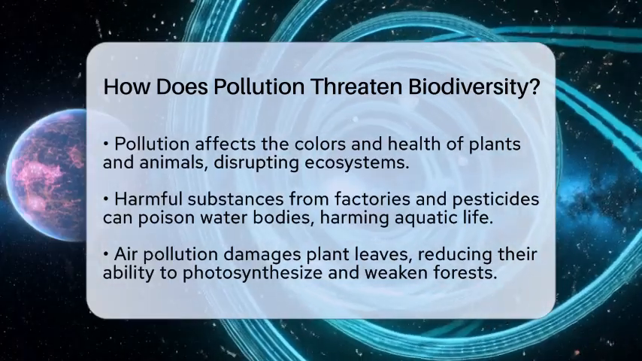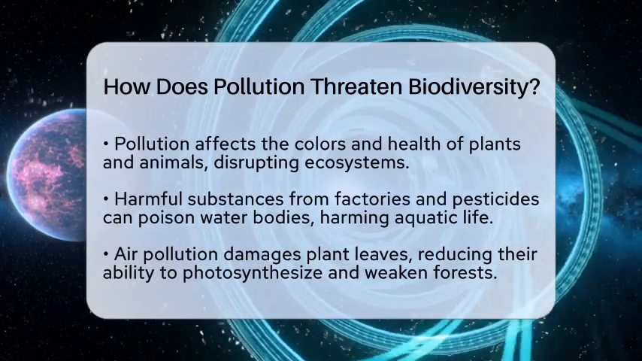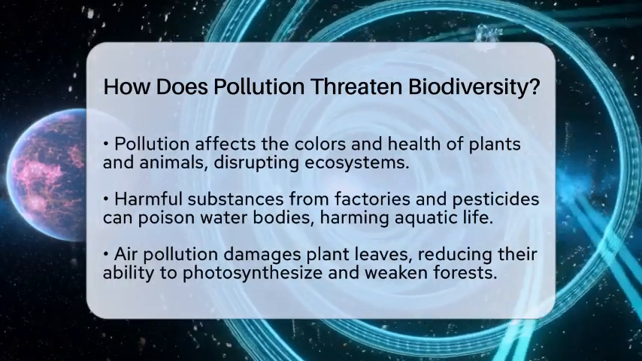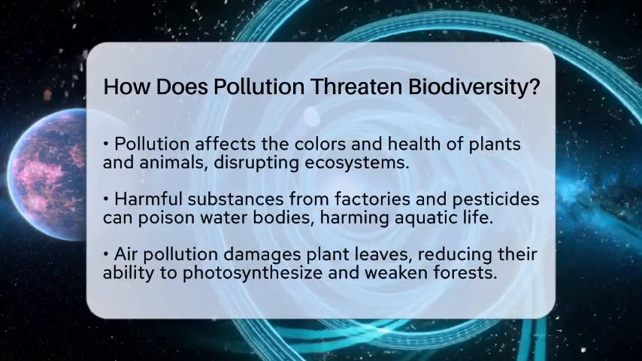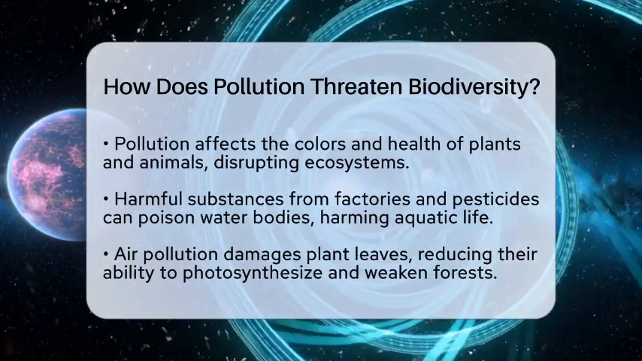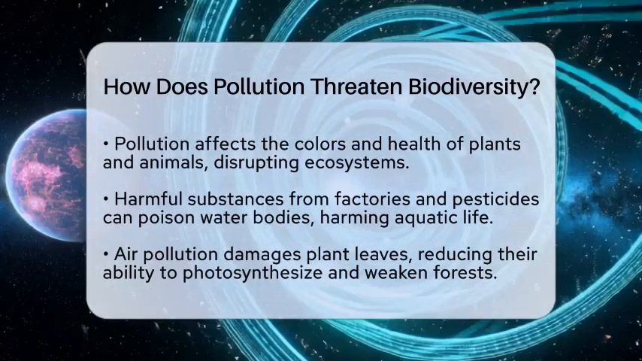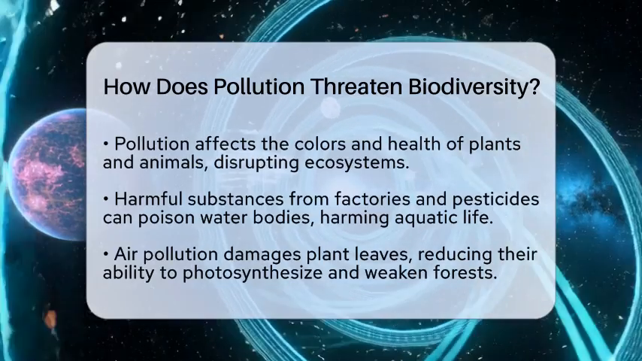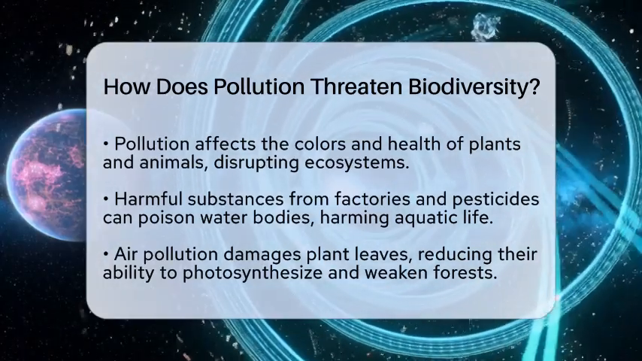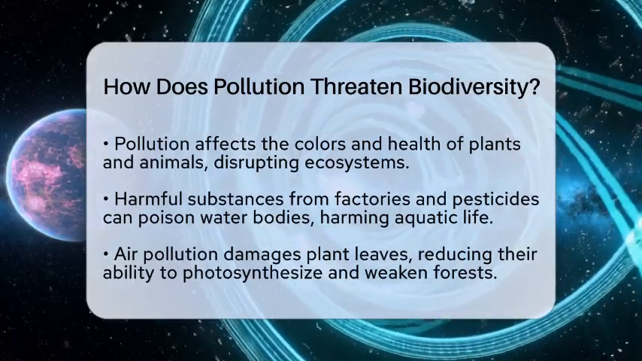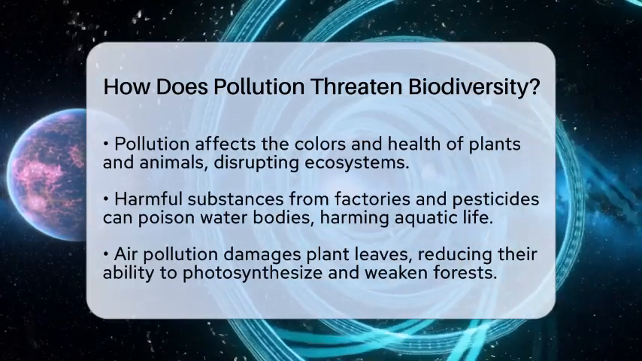When harmful substances enter our environment, they can directly harm plants, animals, and tiny microorganisms. Chemicals from factories or pesticides can poison water bodies, making fish and amphibians sick or killing them outright. Air pollution, like ozone and tiny particles, can damage plant leaves, stopping them from photosynthesizing properly, which weakens trees and reduces food for many creatures.